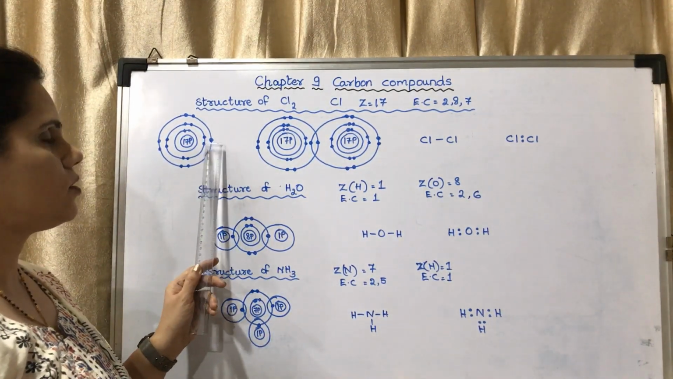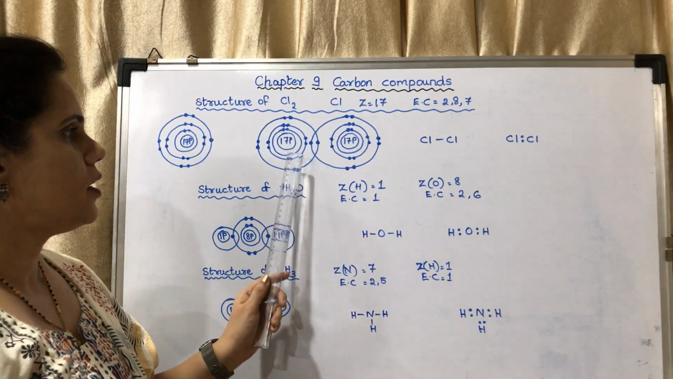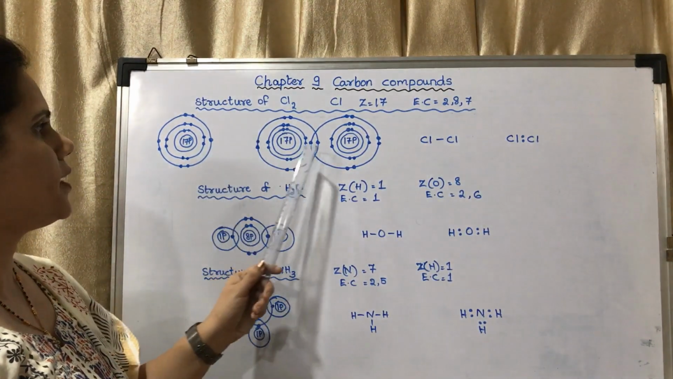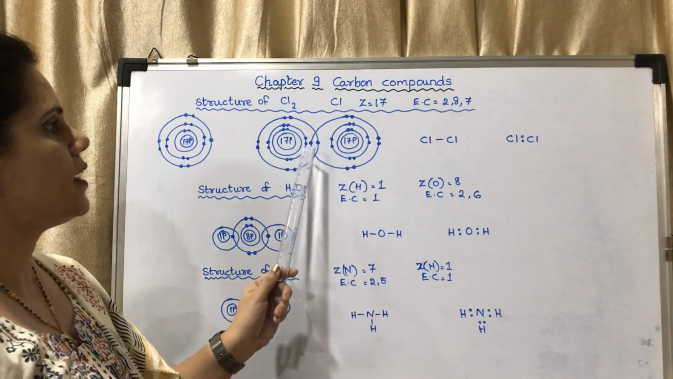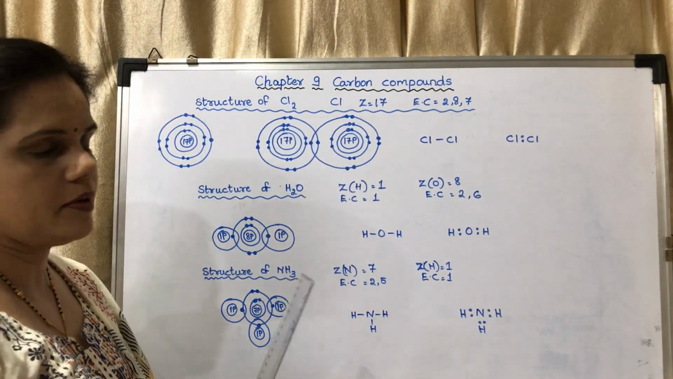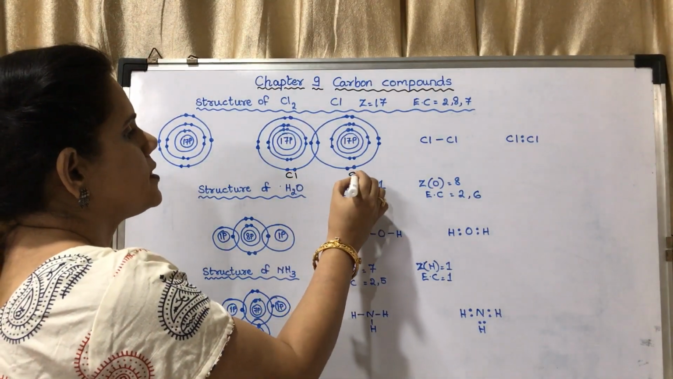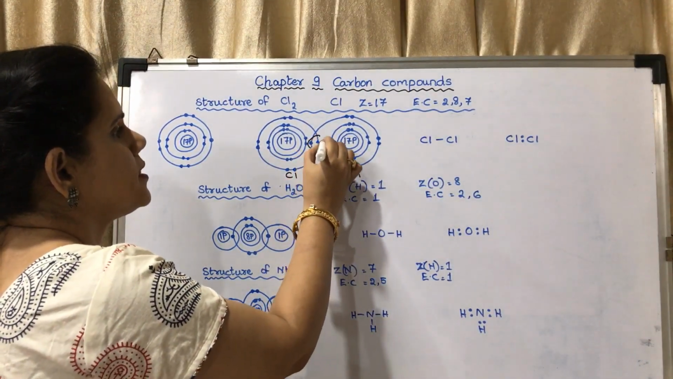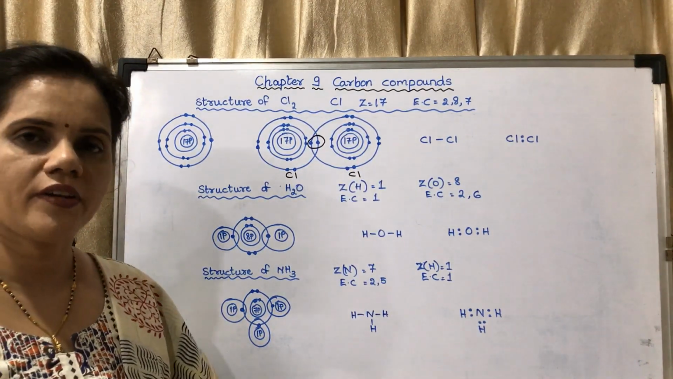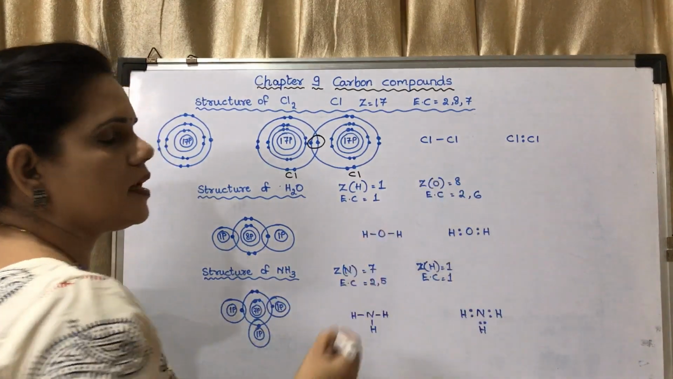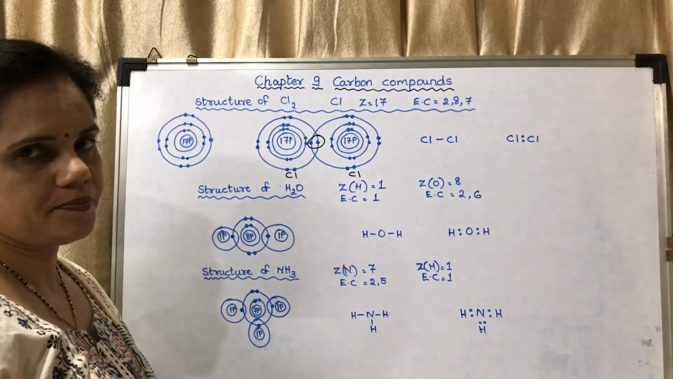You may see I have drawn only one here. Now here you may see this is that one electron, and the one electron of the other chlorine atom. This is one chlorine atom, this is another chlorine atom, and this is the single pair of electrons which they have shared. So it will become Cl, single bond, Cl.